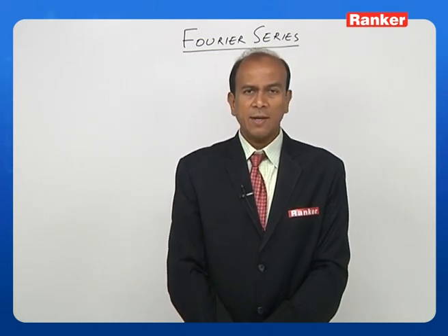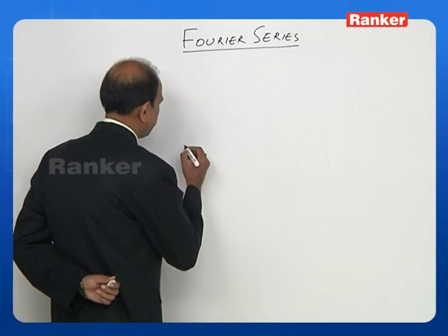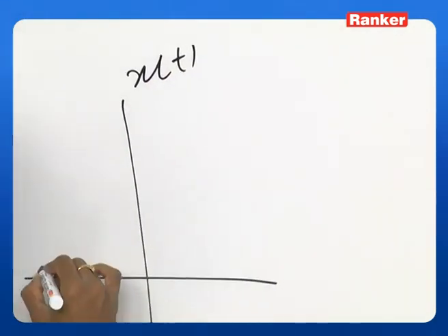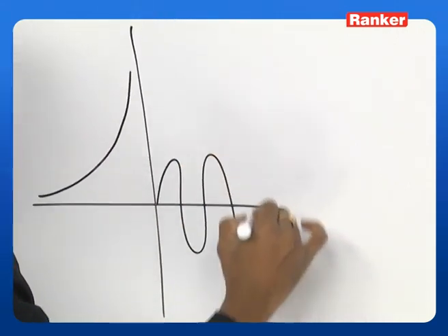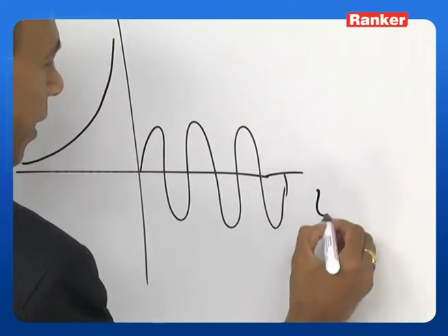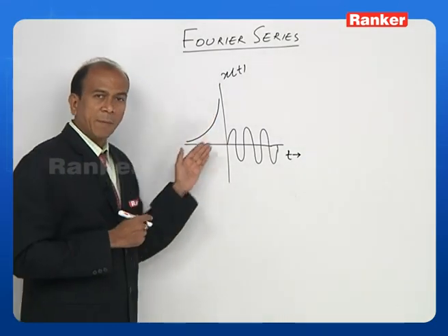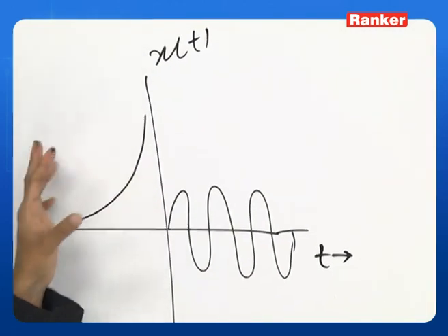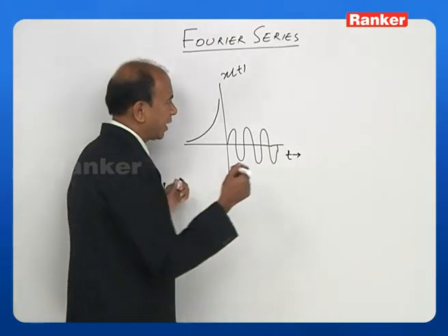So let us look at this again with a suitable example on the board. Let us take a case here. Let us say my x of t is defined like this. Now let us take a figure described like this. When I look at this particular figure, there is no way we can find out the number of maxima or minima in this case. Then suppose I have a graph like this.